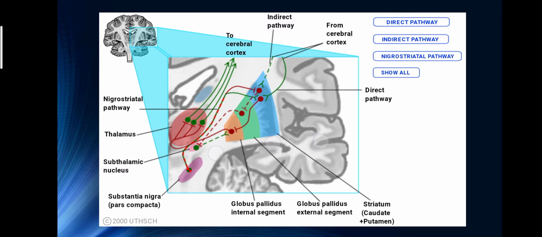So this is a beautiful diagram to explain the mechanism of Parkinson disease, in which if the neurons between the substantia nigra and the striatum get degenerated or affected, that causes a disturbance in the signaling pathway. Because the signaling pathway will be stopped, then the tremor or imbalance in the movements will occur.